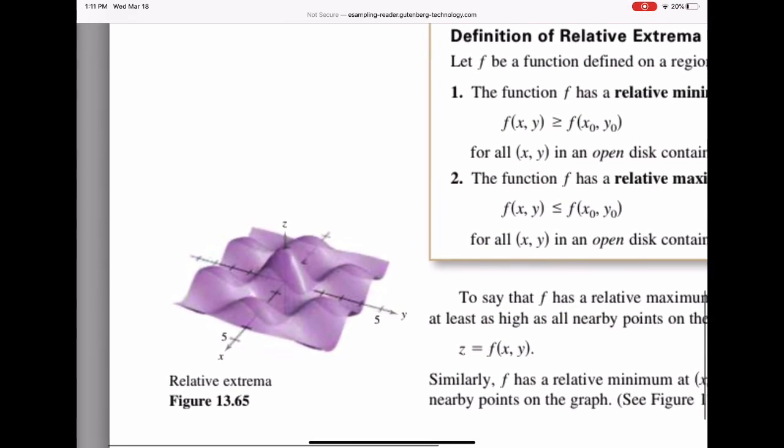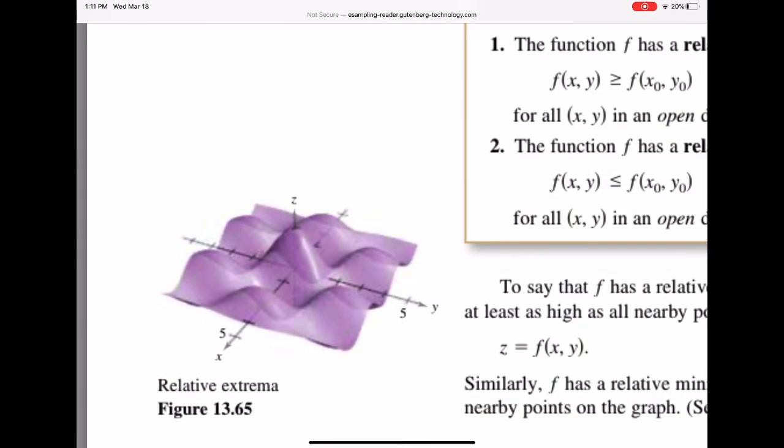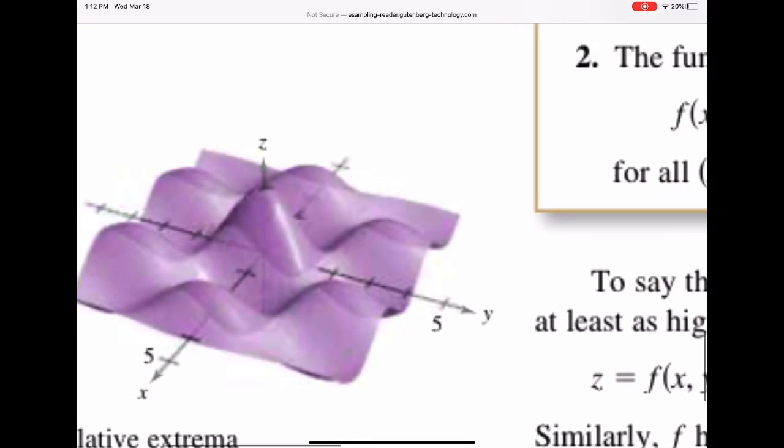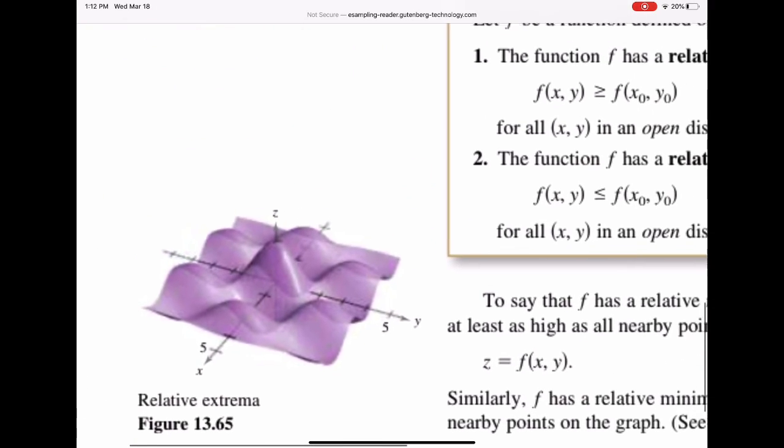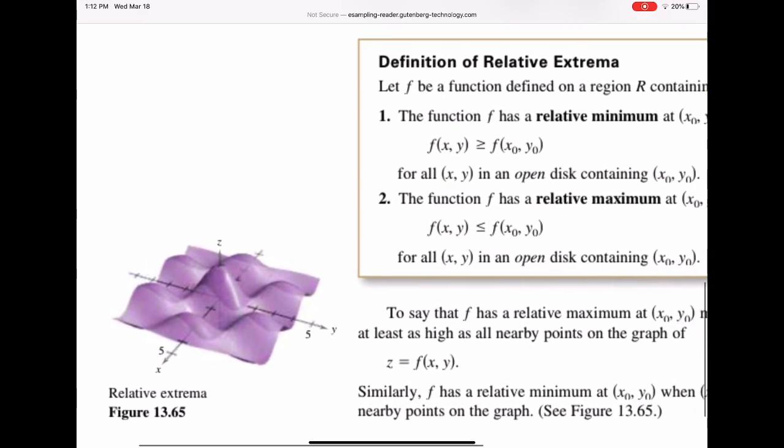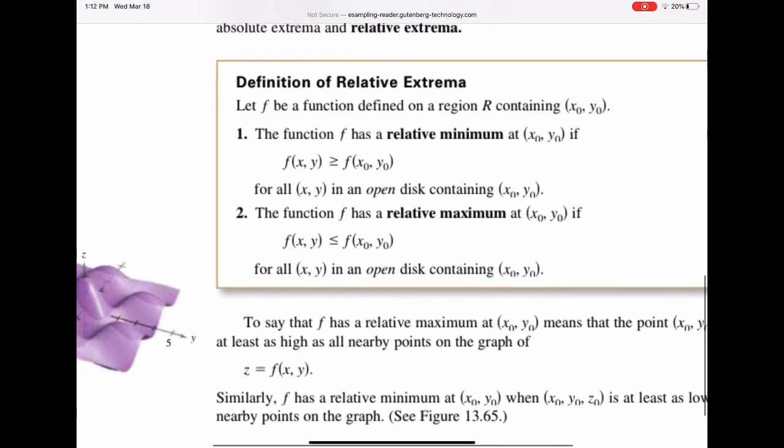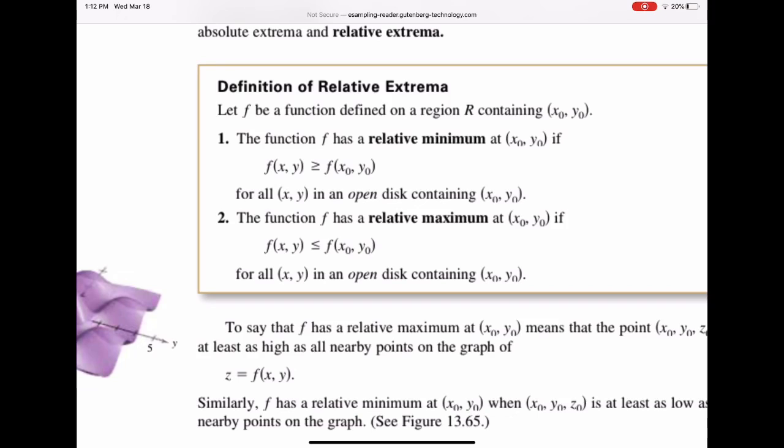So here's the picture. I just told you about the mountain, right? In this picture, we would think that the highest point is on the z-axis, right? But at the same time, if you just look around that, you still have some points like here, and like this. Those are local or relative minimum. Similarly, a function has a relative maximum if the function value at that point is bigger than or equal to any function value at other points in an open disk containing x0 and y0.